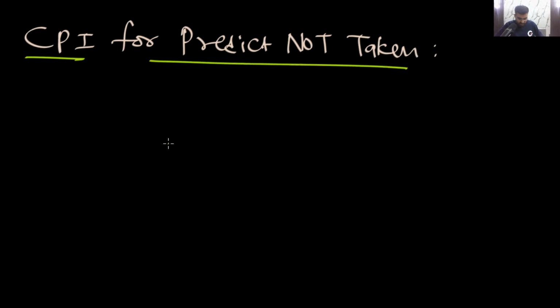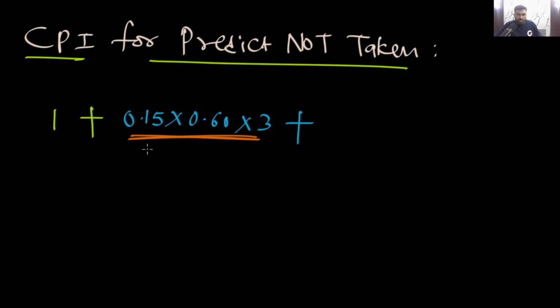CPI for predict not taken will be 1 plus 0.15 multiplied by 0.60. In this situation, there will be 3 stalls. Yes or no? These are the taken conditional branch stalls.